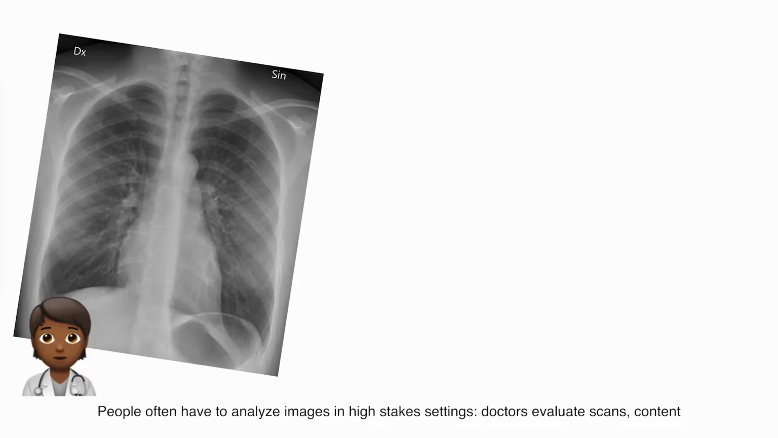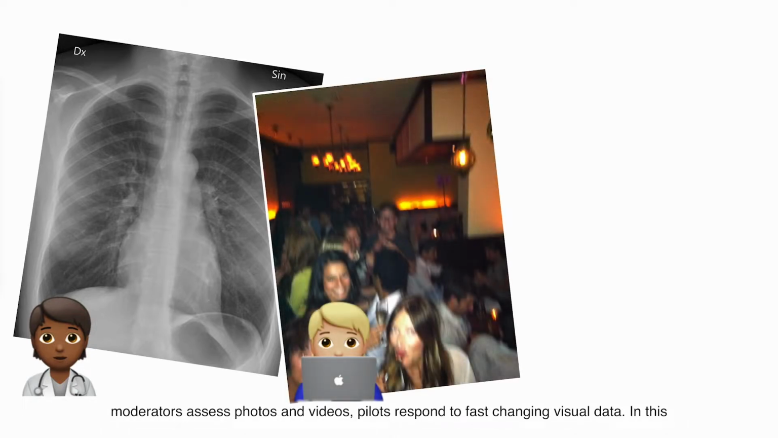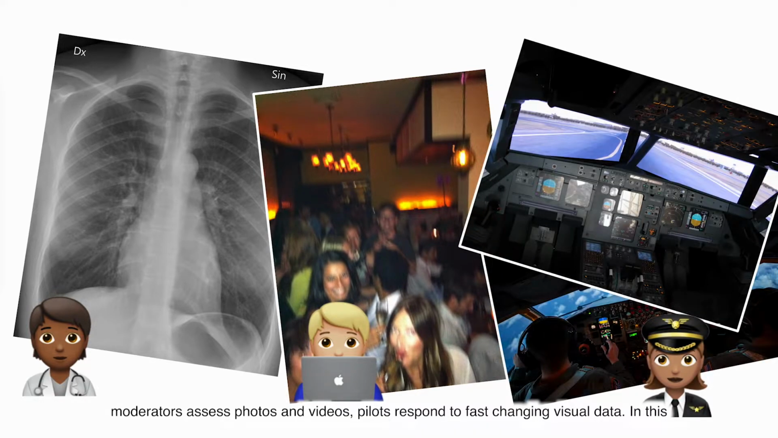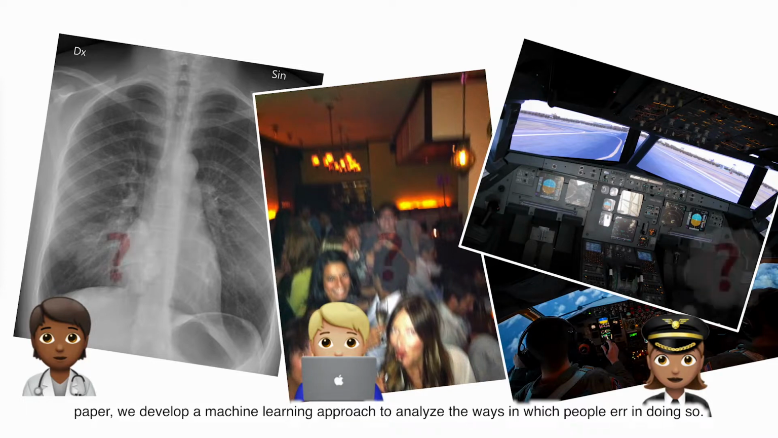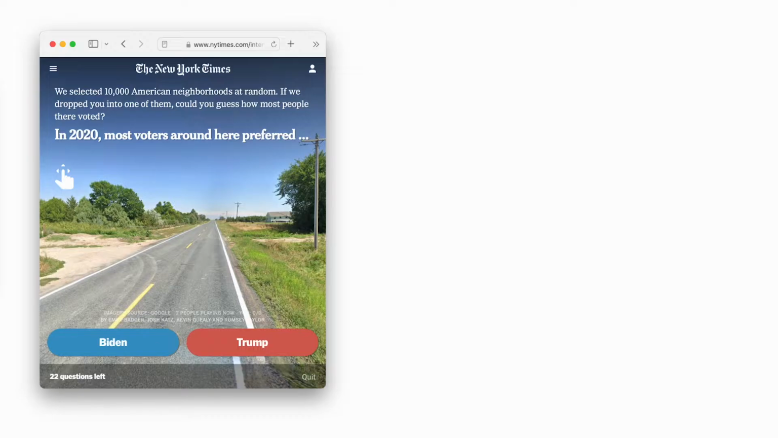People often have to analyze images in high-stakes settings. Doctors evaluate scans, content moderators assess photos and videos, pilots respond to fast-changing visual data. In this paper, we develop a machine learning approach to analyze the ways in which people err in doing so.